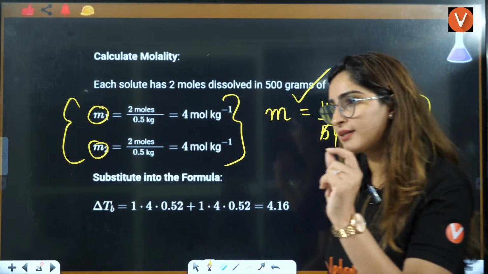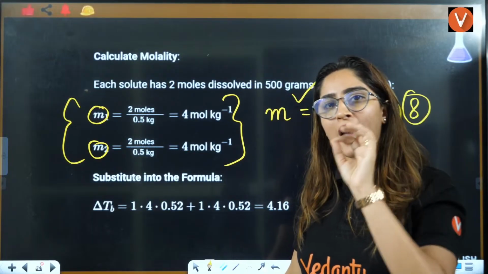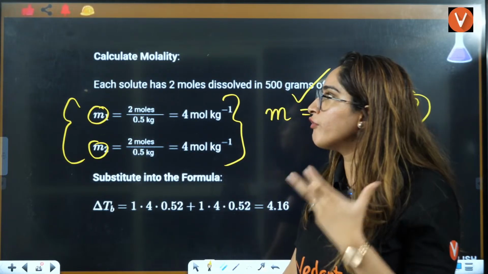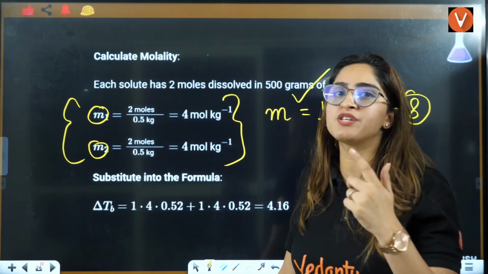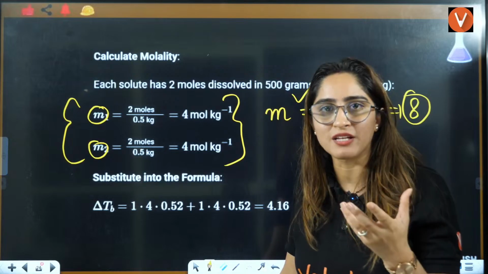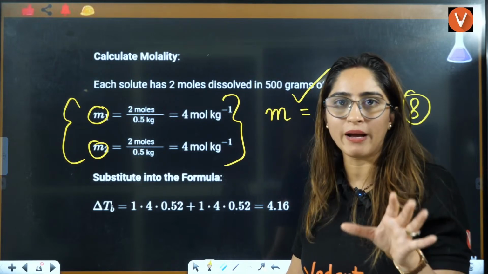But this question would have been difficult if one of them used a van't Hoff factor, right? Then the format of this question, the answer, will change, right? So that you have to keep in mind, right?